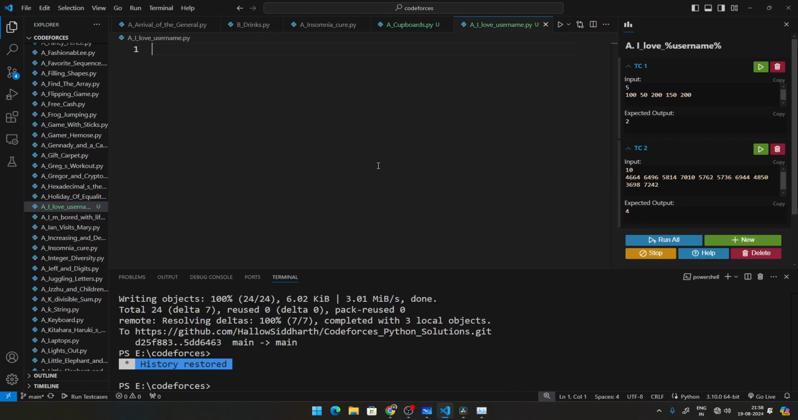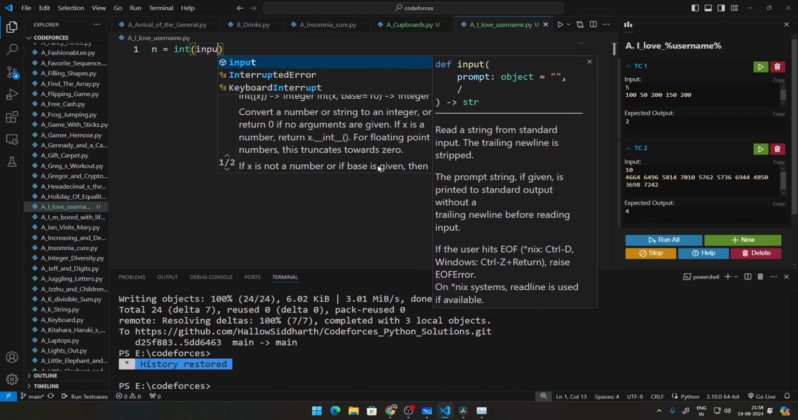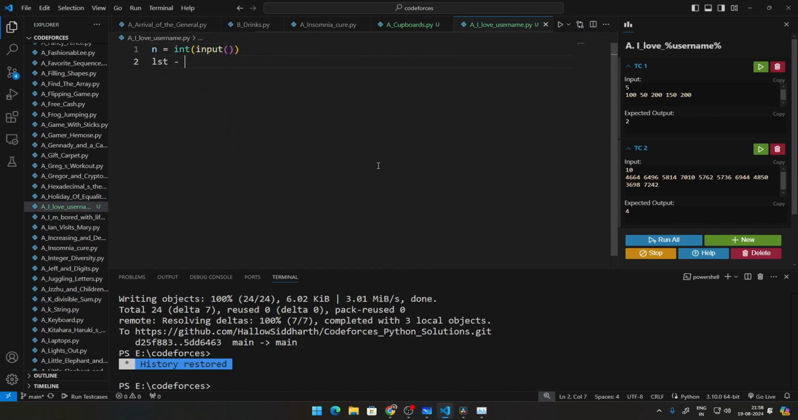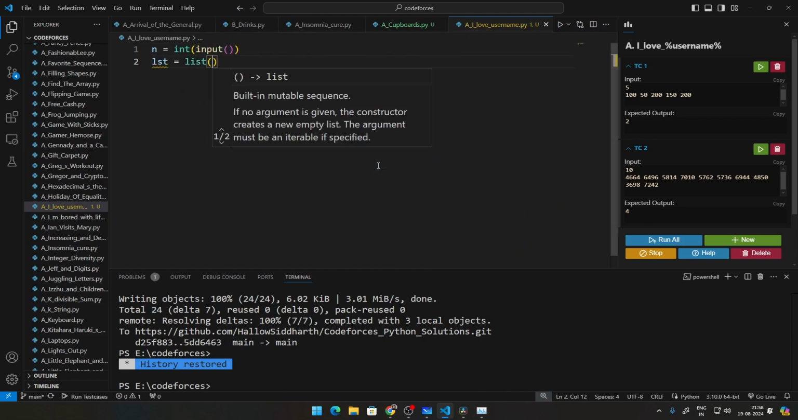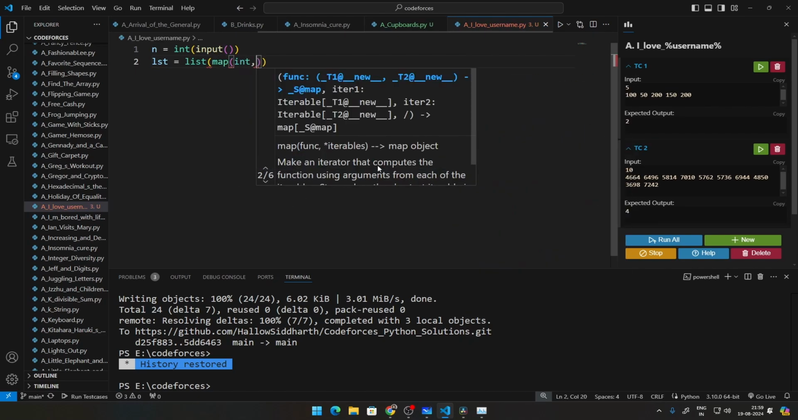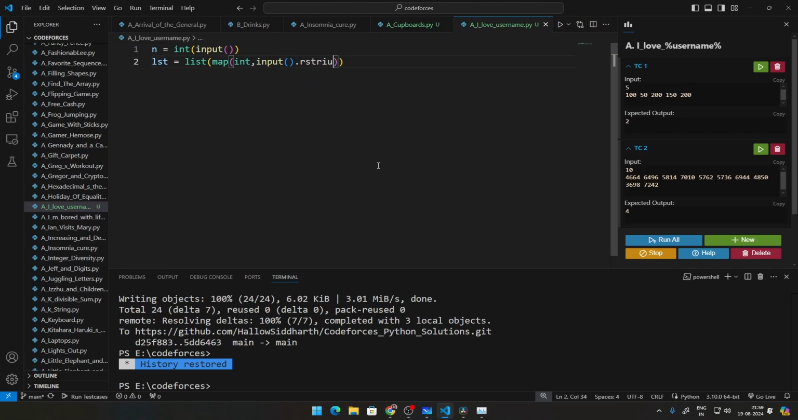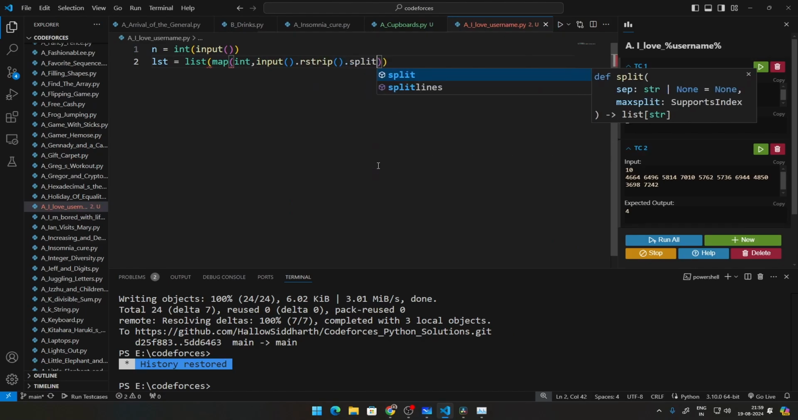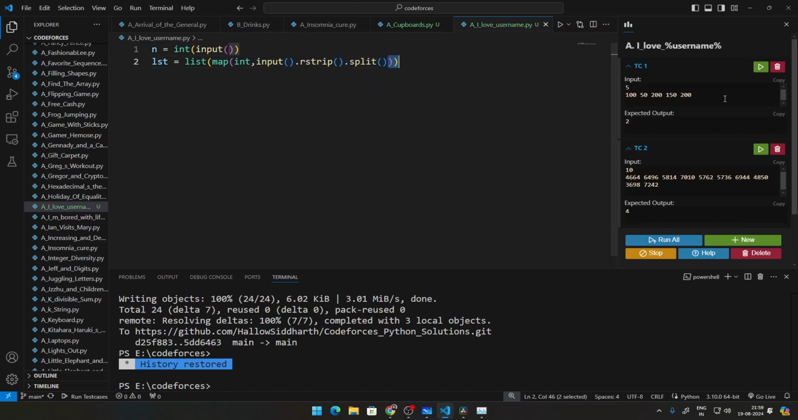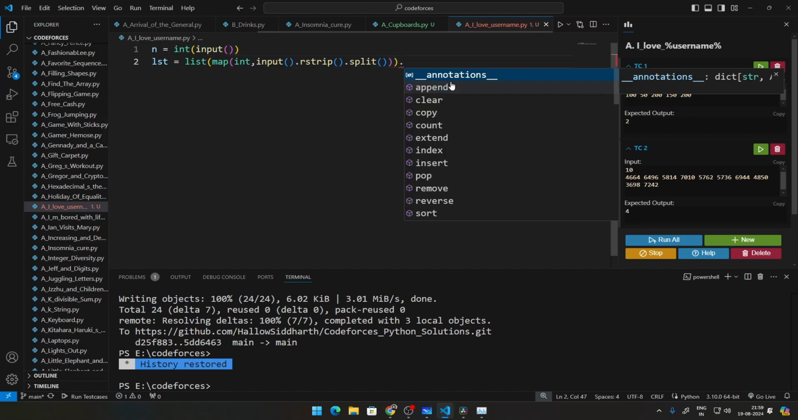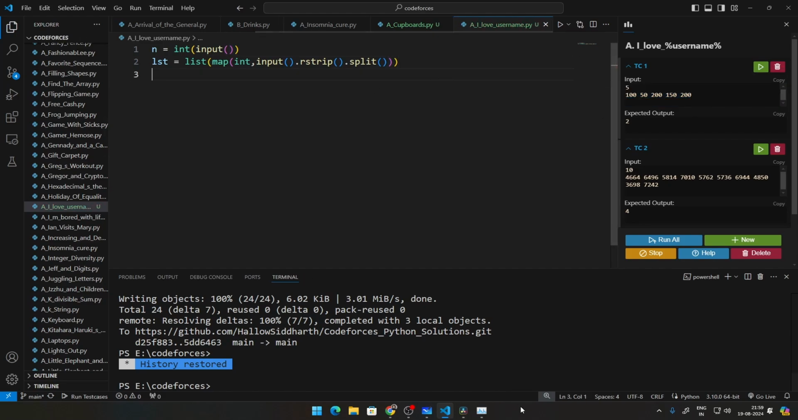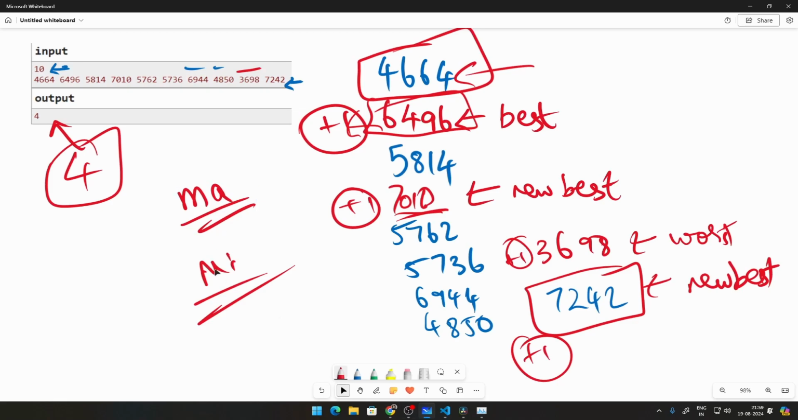Right, so let's first go ahead and get n as an input, and then let's get a list of space separated integers. If you guys have been seeing previous videos, we do list of map of int comma input dot rstrip and then dot split. This takes a space separated set of integers and puts that into a list. Now let us go ahead, and as we discussed, we have to create two variables called max and min.